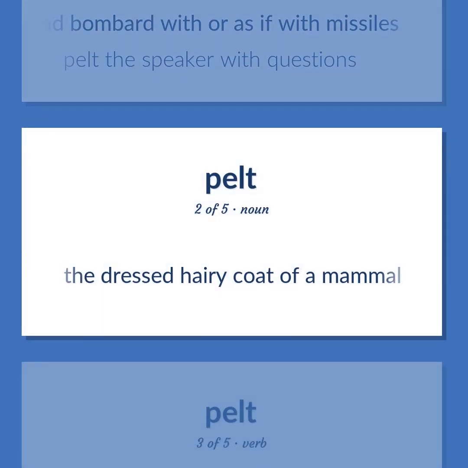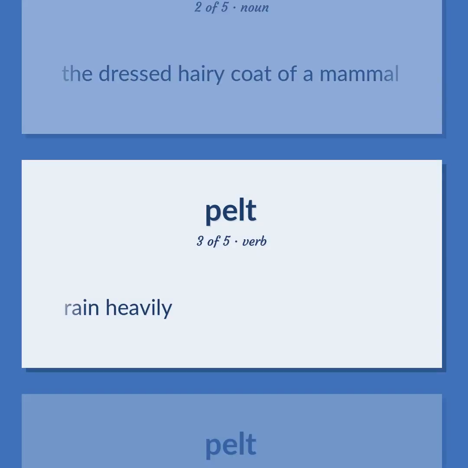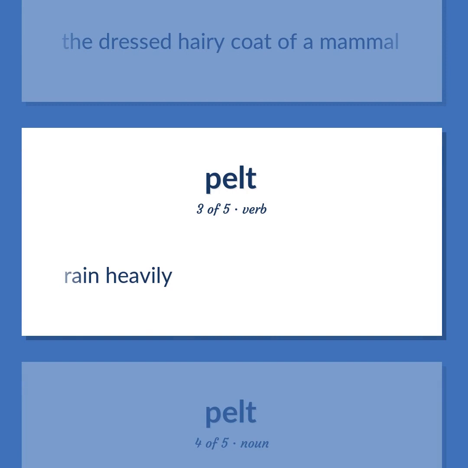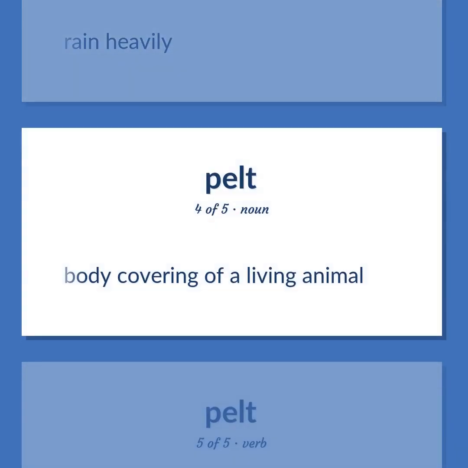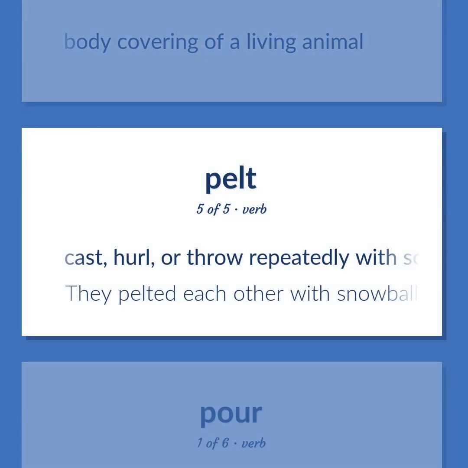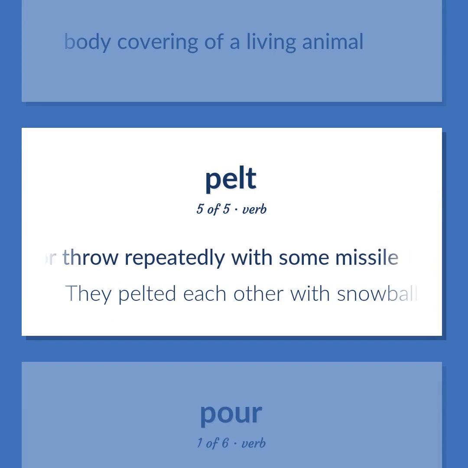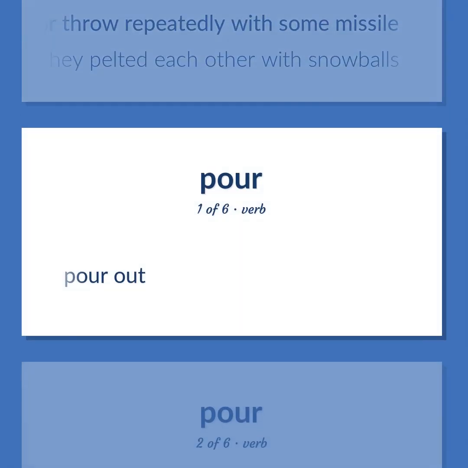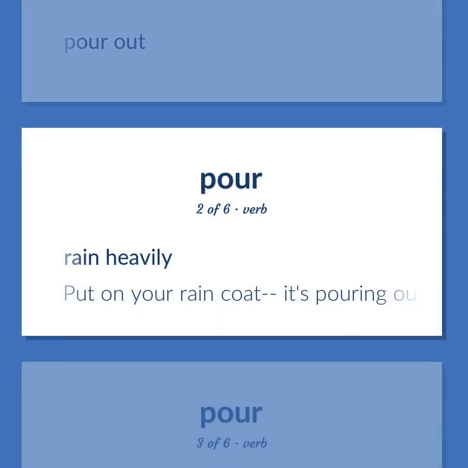The dressed hairy coat of a mammal. Rain heavily. Body covering of a living animal. Cast, hurl, or throw repeatedly with some missile. They pelted each other with snowballs. Pour out. Rain heavily. Put on your raincoat, it's pouring outside.